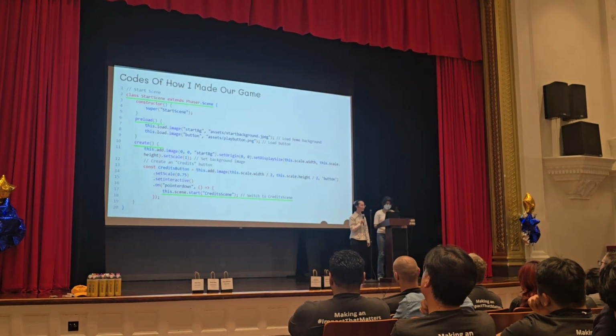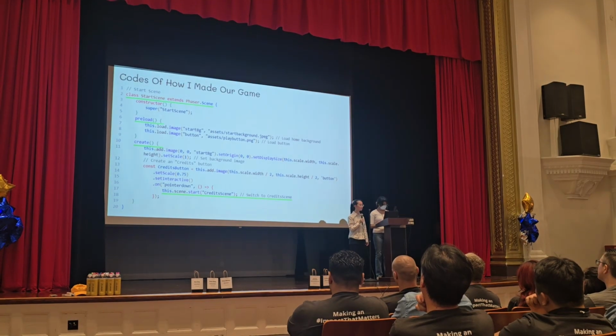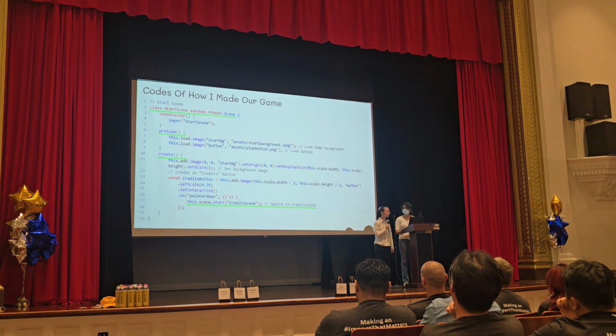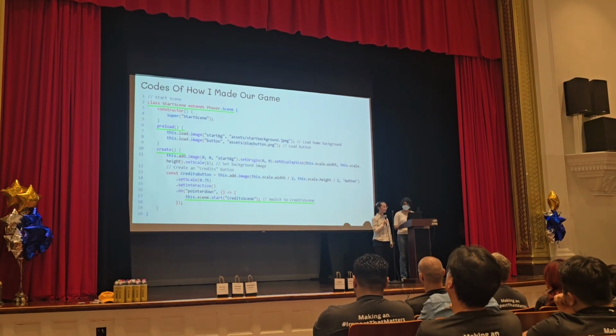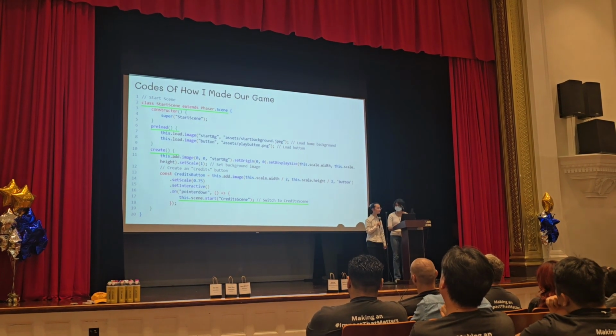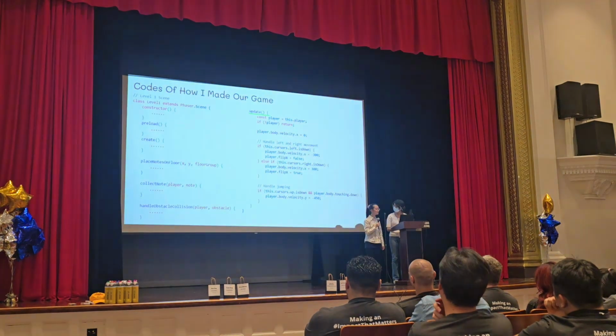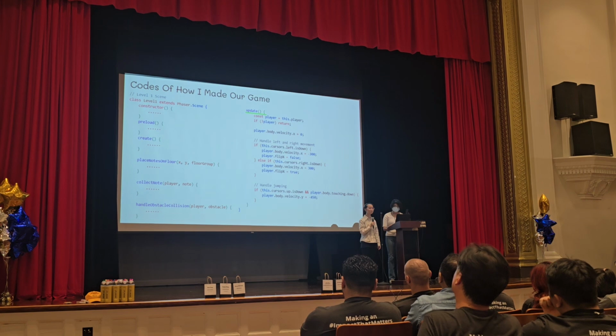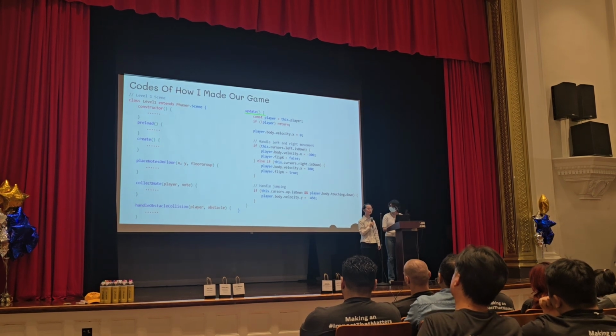Each scene has functions: a preload function where I load each image, and a create function where I create each image, plus switches to other scenes. Each level also has the update function, where most of the physics is.